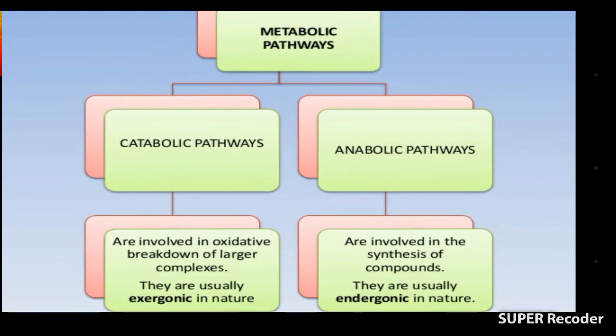It is also known as endergonic reactions. Why is this known as an endergonic reaction? Because when small molecules combine and form a large molecule, energy is used during that time. That's why this is known as an endergonic reaction. On the other hand, catabolism is that type of metabolism in which a large molecule is divided into small molecules. It is also known as an exergonic reaction. Why is catabolism known as an exergonic reaction? Because when a large molecule divides into small molecules, energy is released. That's why this is known as an exergonic reaction.